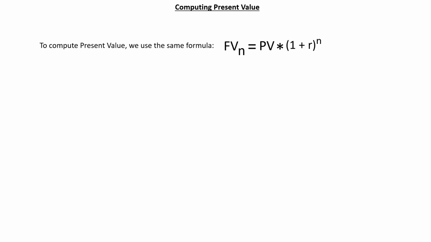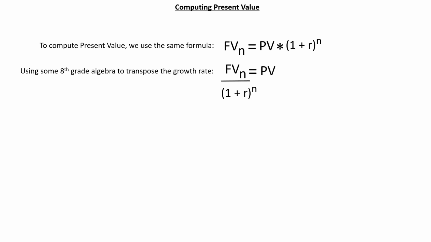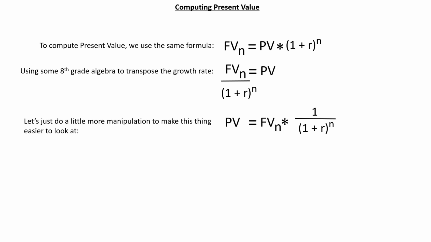To compute the present value, we just use the same formula we use for computing the future value. We'll just use some 8th grade algebra to transpose the growth rate to the other side of the equation. Let's just do a little more manipulation, all strictly within the rules of algebra, to make this thing easier to look at.